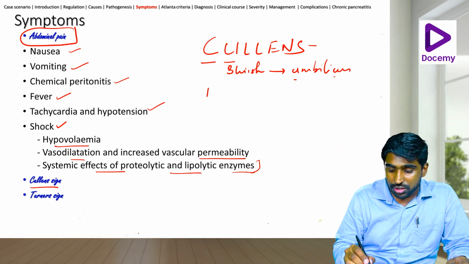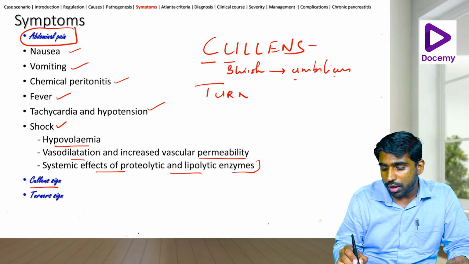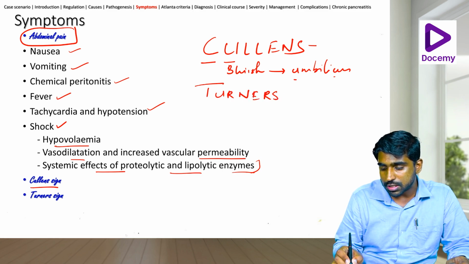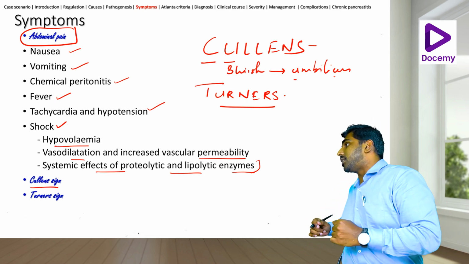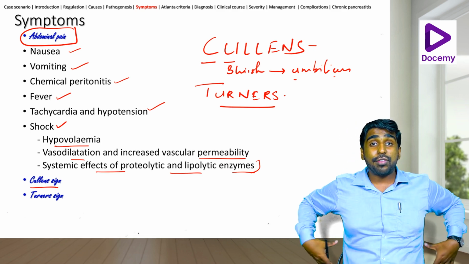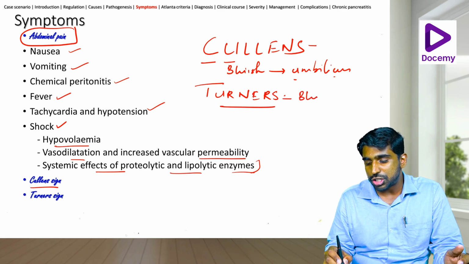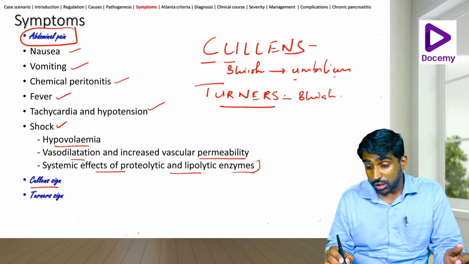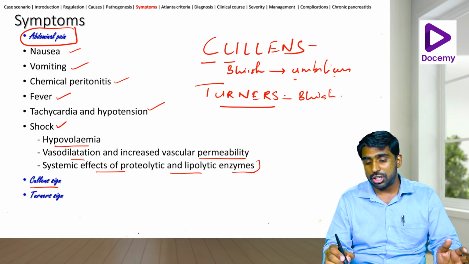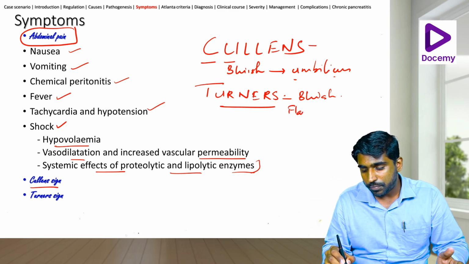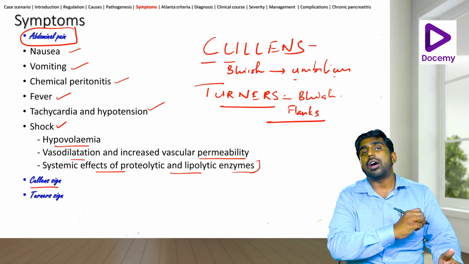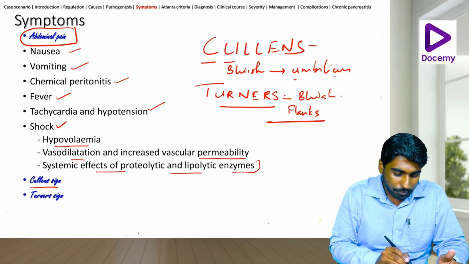Now the next one is the Turner's sign, T-U-R-N-E-R-S. How do you turn? You turn like this and you turn like this. So you have the flanks in action. Okay, so the bluish discoloration, or the reddish to brownish discoloration in the flanks. Okay, that is how you identify Turner's sign.